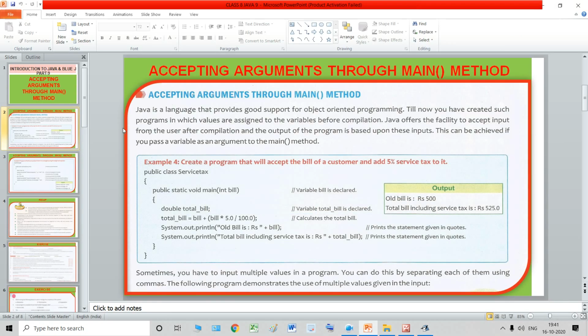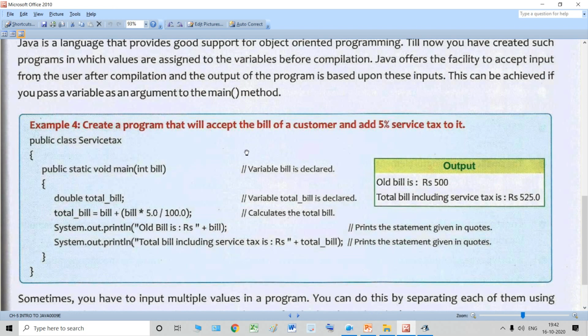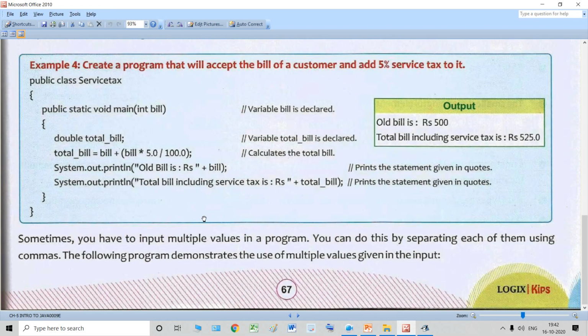Okay, now moving on to the next program. We are going to create one more program over here. Now students, this is a very important line.